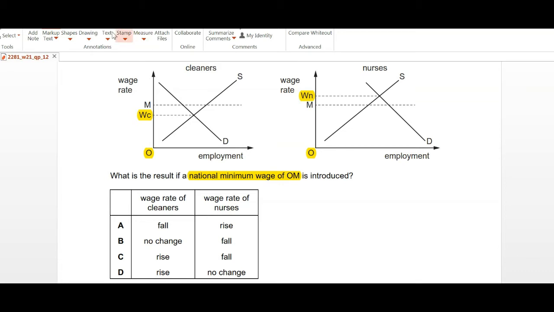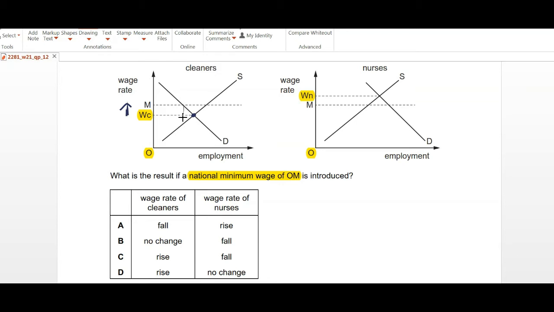So initially we see for cleaners that this was the market wage rate, and if the government imposes a national minimum wage, obviously this is higher than the equilibrium wage, and now the wage rate of cleaners will be affected. Why?